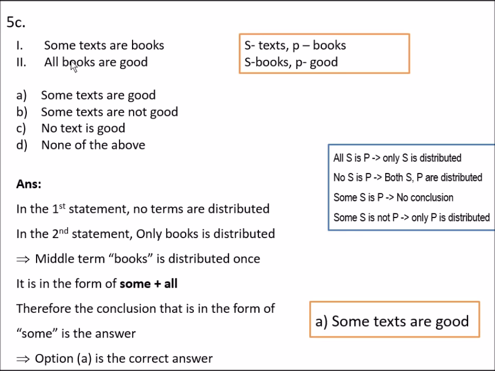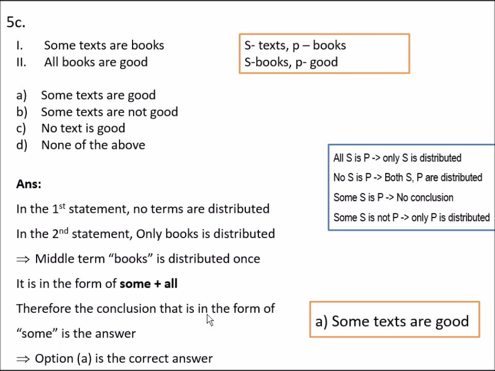And coming to the next question, the given statements are: some texts are books and all books are good. Here first you find out the middle term, whether it is distributed once or twice. Here it is distributed once, and it is in the form of some plus all, that is, the first statement starts with some and the second one is with all.